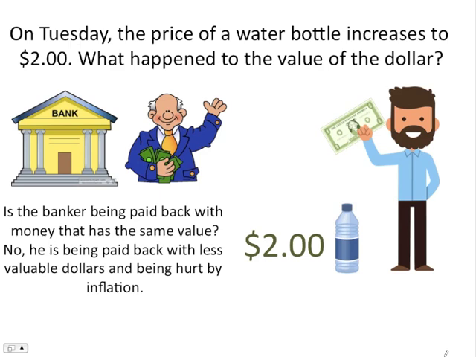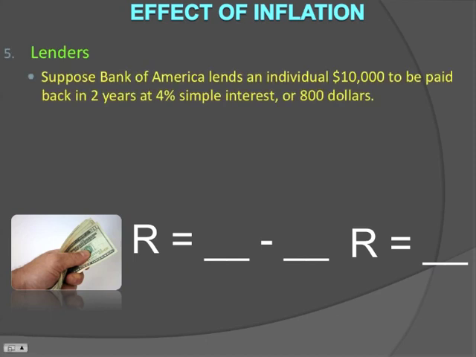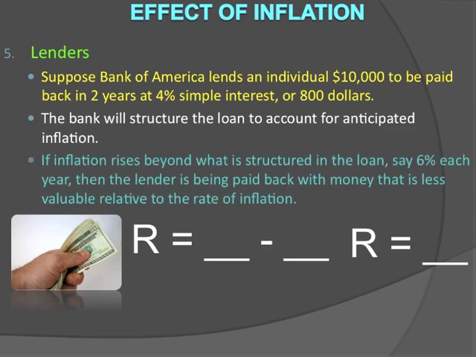When he pays this banker back, is he paying the banker back with dollars that are as valuable? No, that dollar has less value as a result of the inflation. So that increase in the bottle of water to $2 stripped the value of that $1 bill that he was loaned, and when he returns it to this banker, that dollar will have less value. In other words, the banker is being paid back with less valuable dollars. Lenders are affected adversely by unexpected inflation. And the reason is they're loaning money out expecting a certain rate, but if inflation is higher than they're receiving, let's say 4% is what they're receiving, 6% inflation, they're actually being paid back with less valuable dollars.